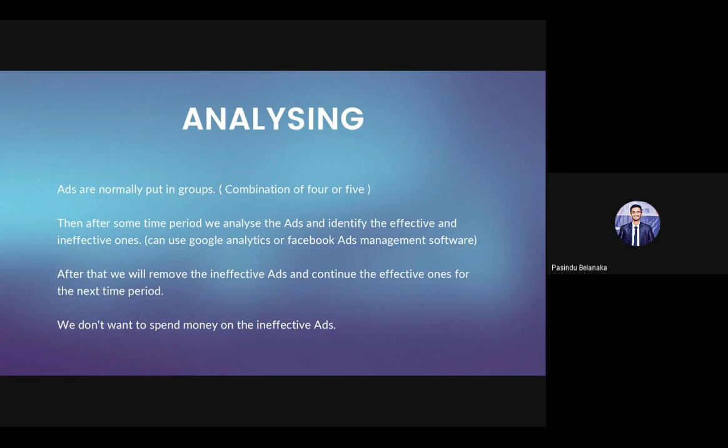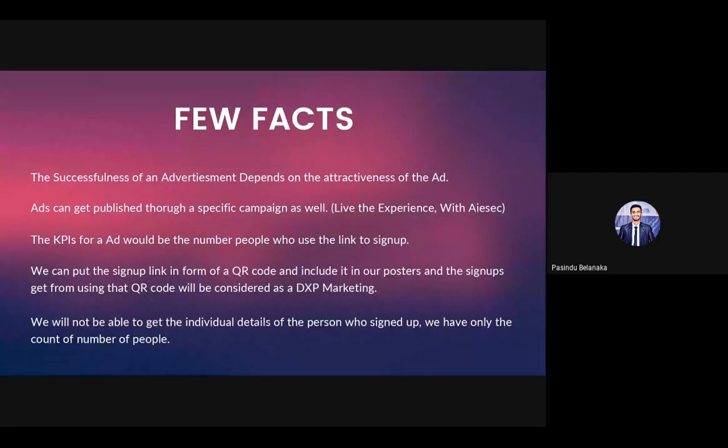Then a little bit of details as well. As I told earlier, the successfulness of an advertisement depends on its attractiveness. If it's not attractive, we think it's not successful, so we are not paying for it to get published for another week. Then ads can get published through a campaign as well, because you must have seen this with the AIESEC post going around on the AIESEC Sri Lanka pages. This little stand is there with AIESEC in their advertisement. Earlier one was "Live the experience". So these are campaigns that have been run, and we can publish through these campaigns as well.